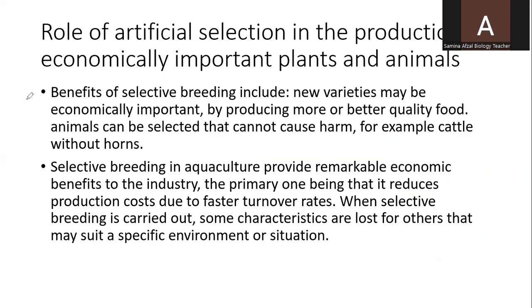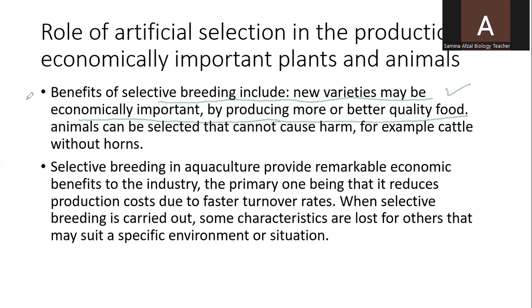Benefits of selective breeding include new varieties that may be economically important, producing more or better quality food. So the quality of food can be improved, and other beneficial characteristics of the organisms can be reproduced by this method of artificial selection.